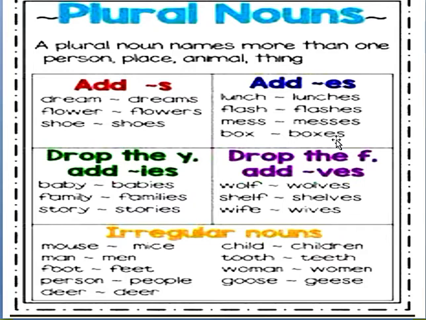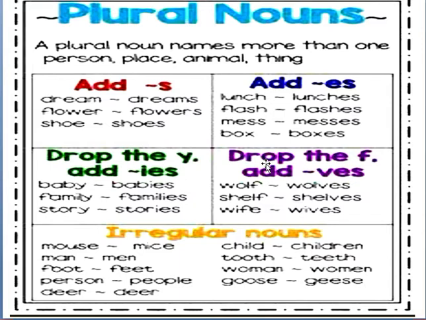Then in the third rule we drop the letter y and add ies to the following words: baby, babies. See, we drop y in the plural form and add ies to the word to make it plural. Baby, babies; family, families; story, stories.